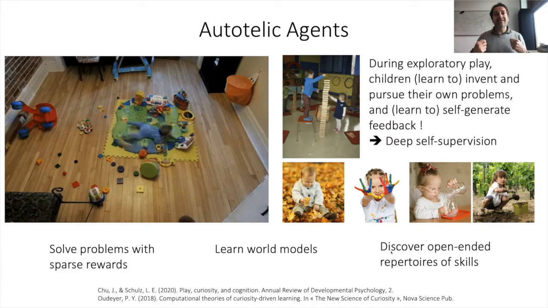And so it means that they put into place diverse forms of deep self-supervision. And this kind of self-invention of goals and pursuing of self-invented goals has been studied and shown in many works for several functionalities, ranging from solving problems with sparse rewards, learning in a sample-efficient manner world models, or discovering open-ended repertoires of skills.